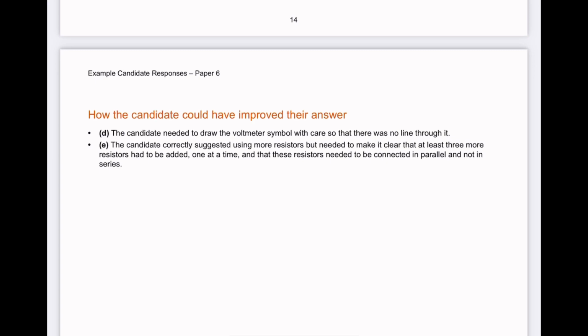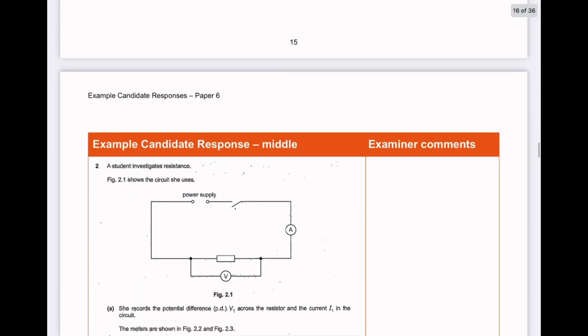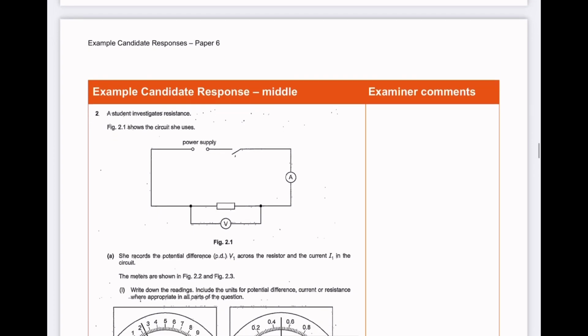E, the candidate correctly suggested using more resistors, but needed to make it clear that at least 3 more resistors had to be added one at a time, and that these resistors needed to be connected in parallel and not in series. Next, we have candidate example response for middle for question 2.